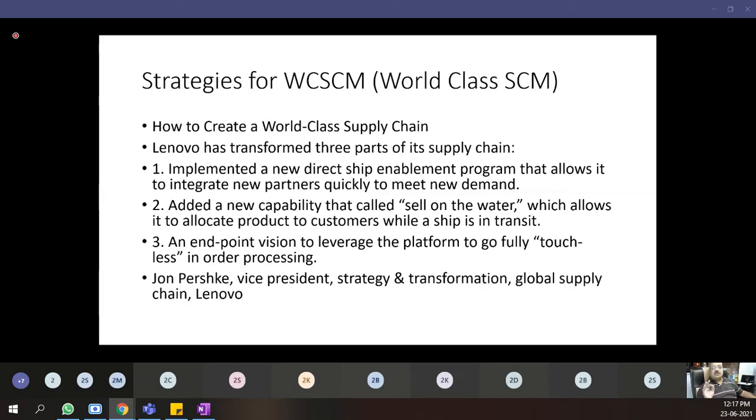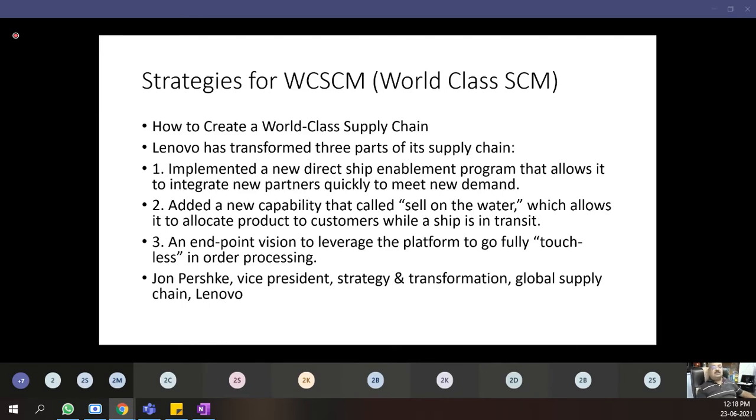Again, the third point is more important: an endpoint vision to leverage the platform to go fully touchless. Now, what happens when your order is touchless? When you do not have your consignment touched by many agencies, there is less chance of damage, isn't it? When does damage happen? Damage happens only when your shipment is handled by multiple agencies. But here Lenovo says, I want to do the shipment touchless, which means once the shipment is done from the Lenovo factory, it directly reaches your place, touchless, just through barcoding.